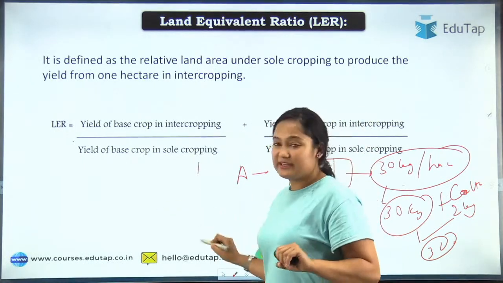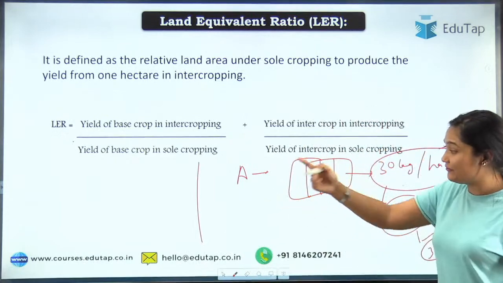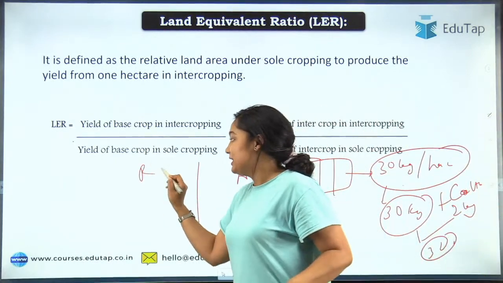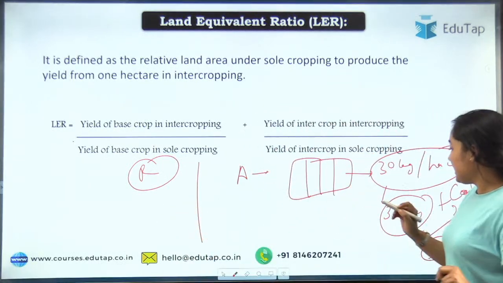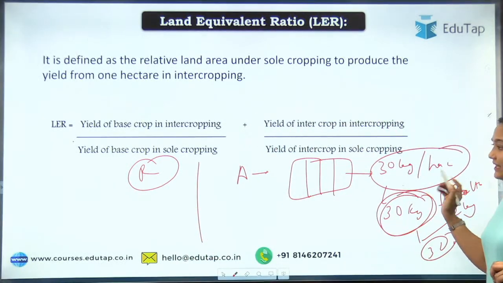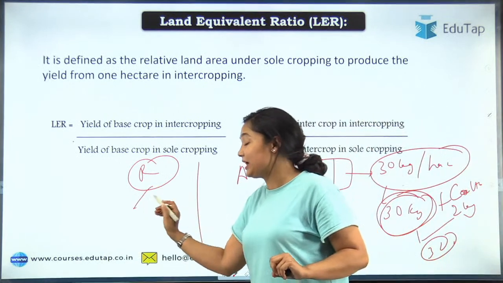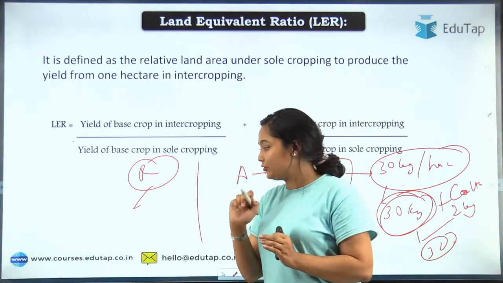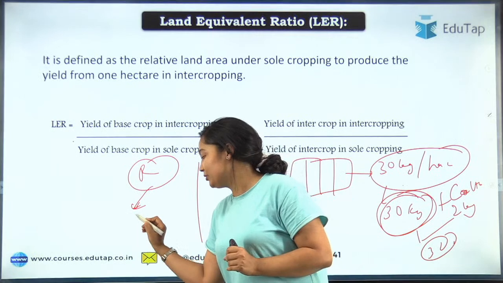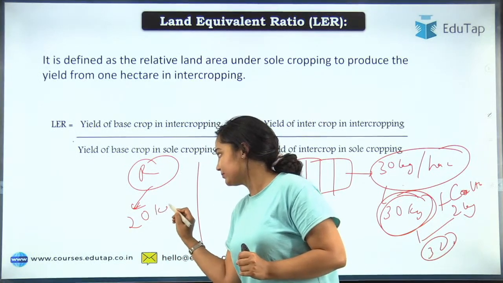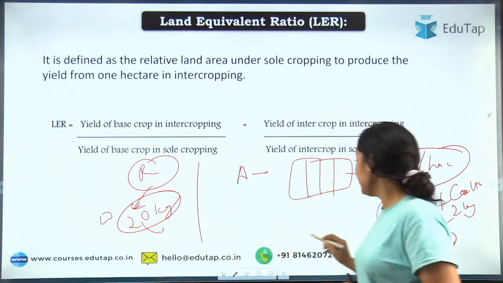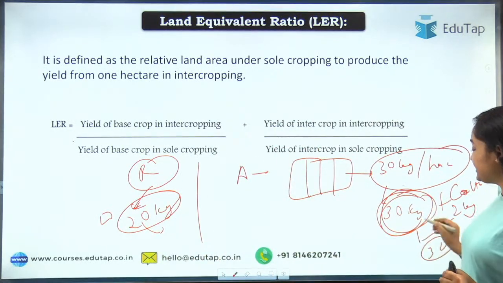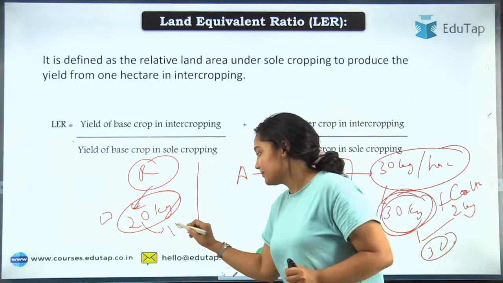Yes, when we are talking about LER less than 1, that is the case of replacement. Let's say again you are planning to grow wheat and cotton together, but now in sole cropping 30 kg seeds are required and yield will be accordingly. But now since you are adding the cotton too, you will have to adjust it. So you will only take, let's say, 20 kg of the wheat, and of the 30 kg required, the remaining 10 kg you will add as cotton.